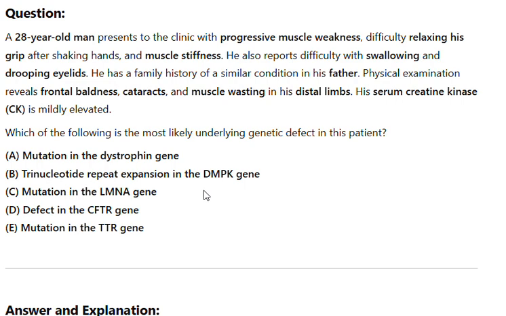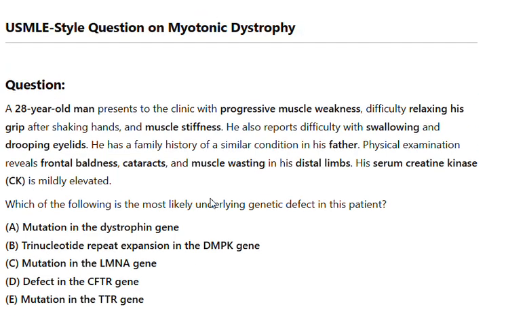A. Mutation in the dystrophin gene. B. Trinucleotide repeat expansion in the DMPK gene. C. Mutation in the LMNA gene. D. Defect in the CFTR gene. E. Mutation in the TTR gene. Answer and explanation. Correct answer B. Trinucleotide repeat expansion in the DMPK gene.